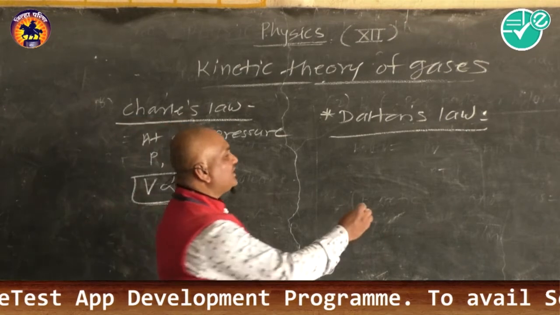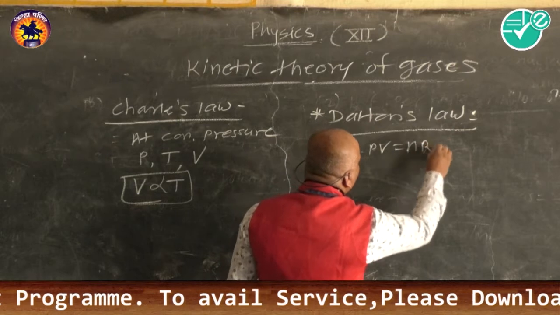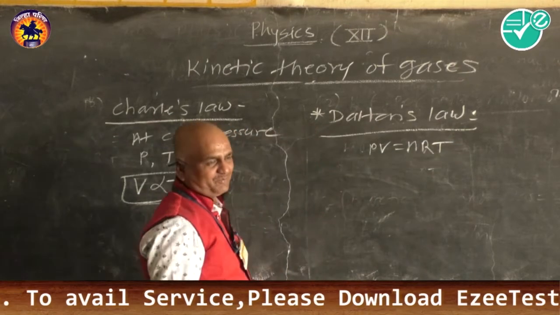So according to the perfect gas equation, we know PV is equal to nRT.